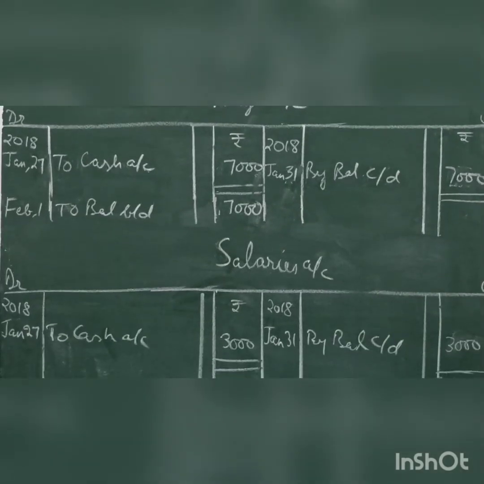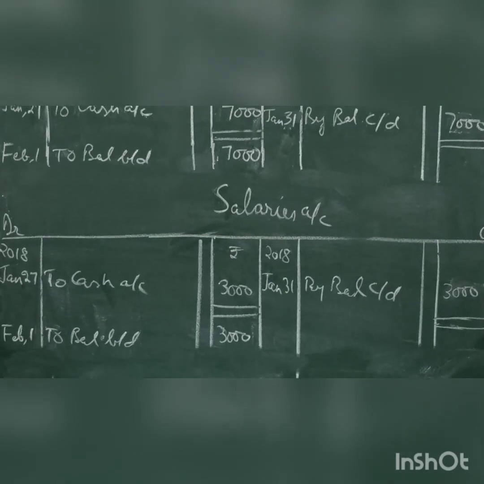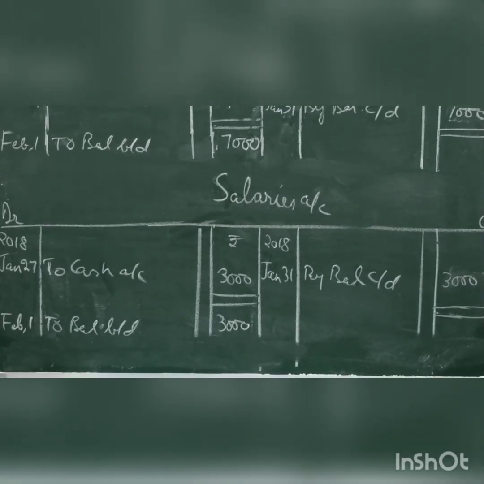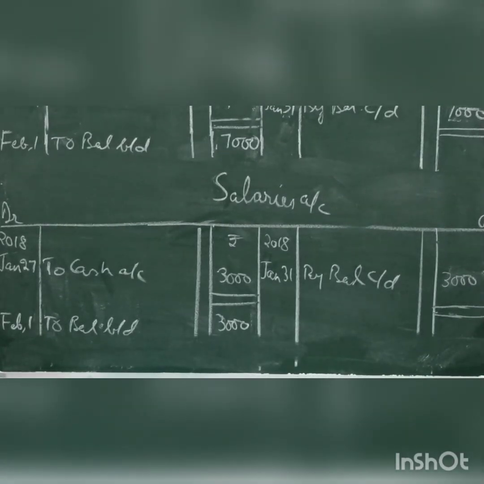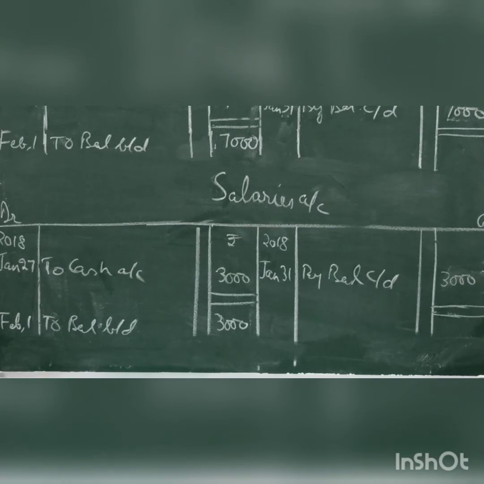Similarly, the same manner you prepare salaries account with rupees 3,000 to cash account on 27th. By balance carried forward 31st. To balance brought down on February 1st, 3,000 respectively.